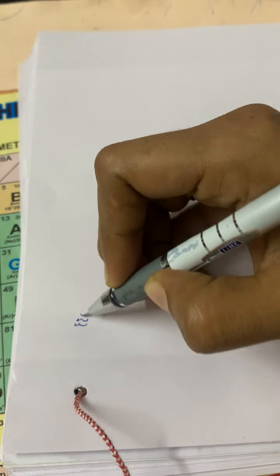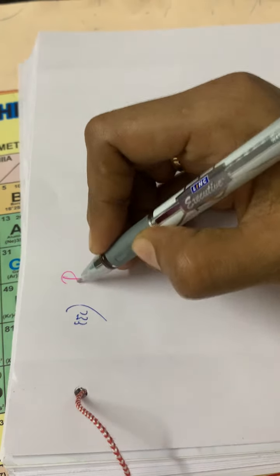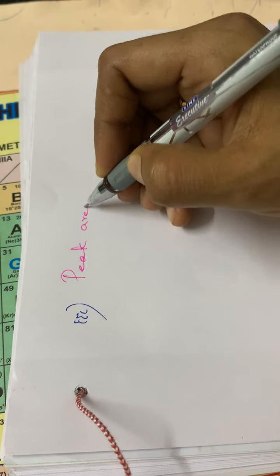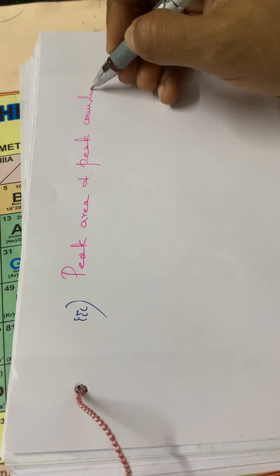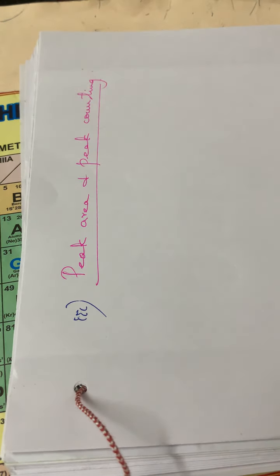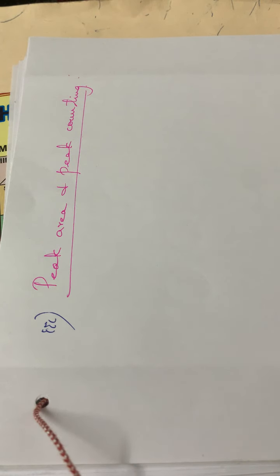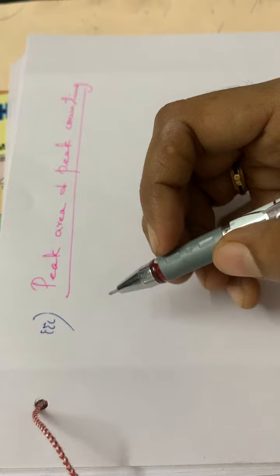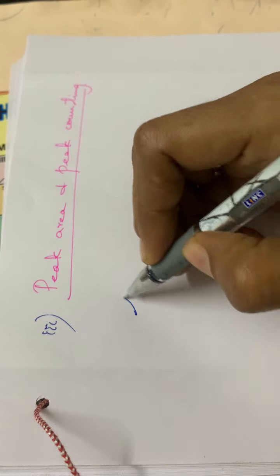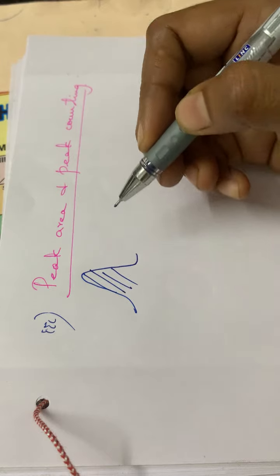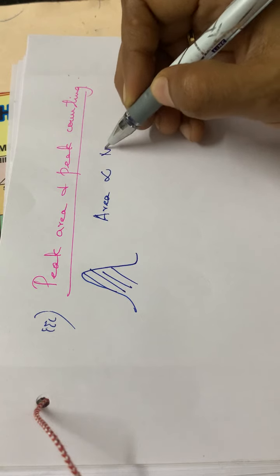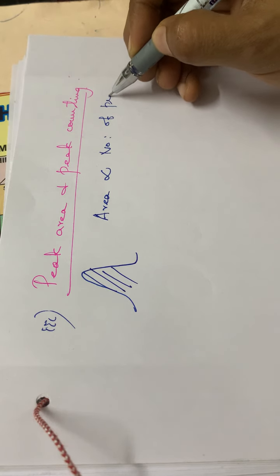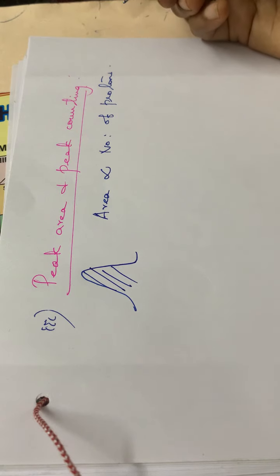Then the third one, that is the peak area and peak counting. The area of a peak, that means this particular area, will be proportional to the number of protons giving rise to that signal.